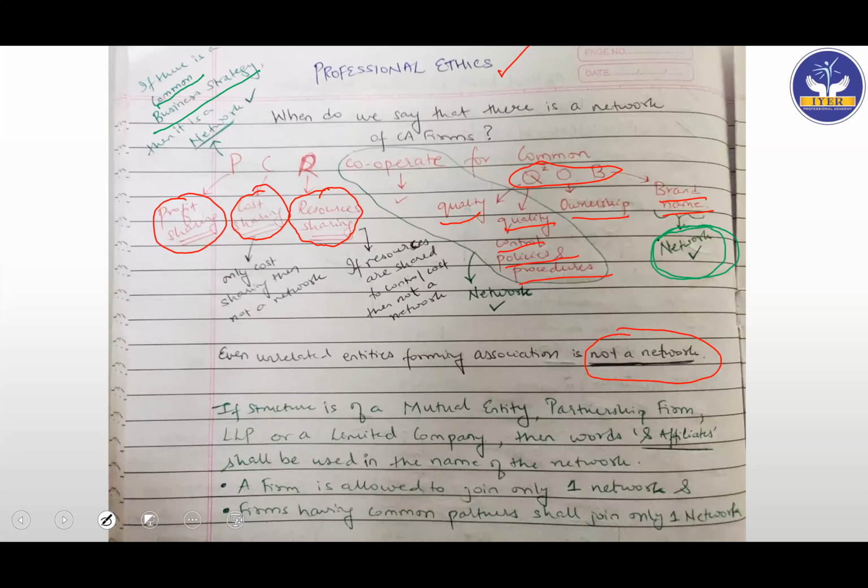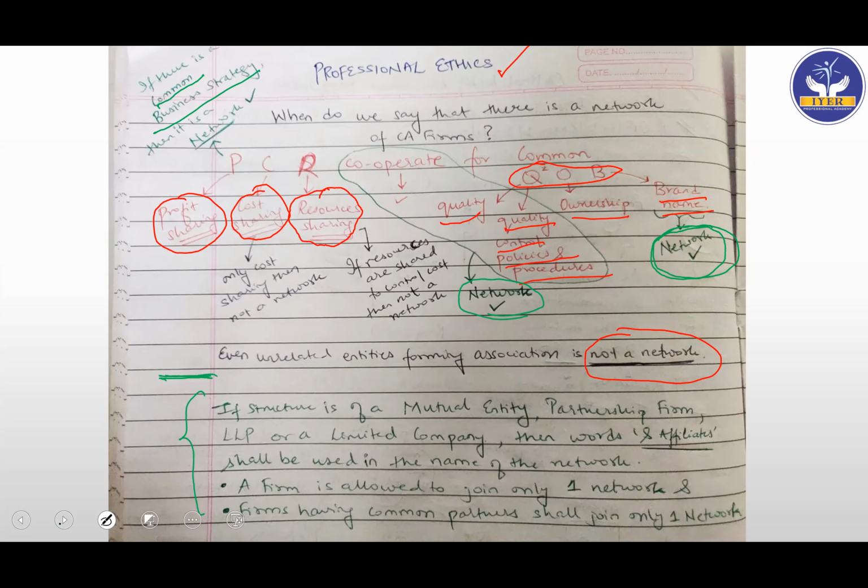Suppose they have quality measures in place, that is quality control policies and procedures are there. Again, we'll say that they are part of the network. So we'll see that ahead. Wait for it. I'll come back to this part to help you understand. But let's read what is given till here first.